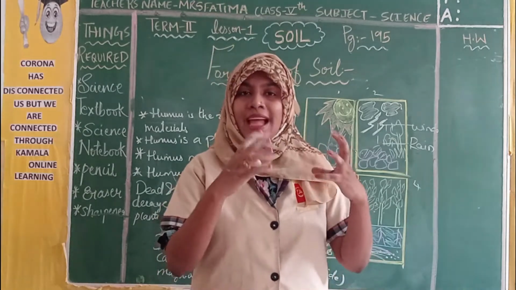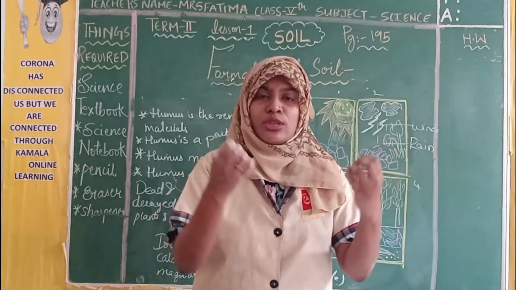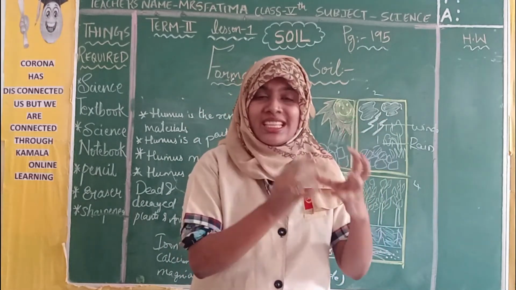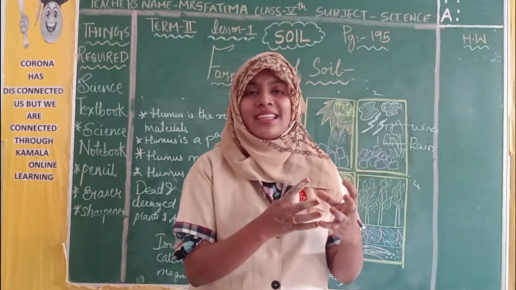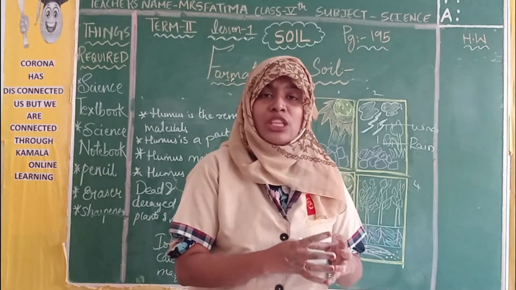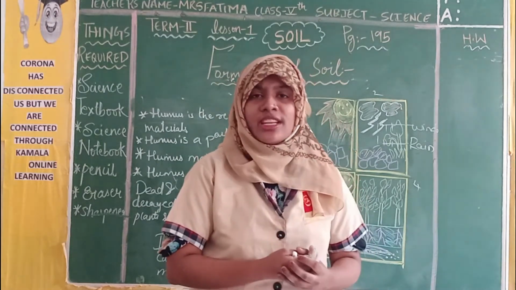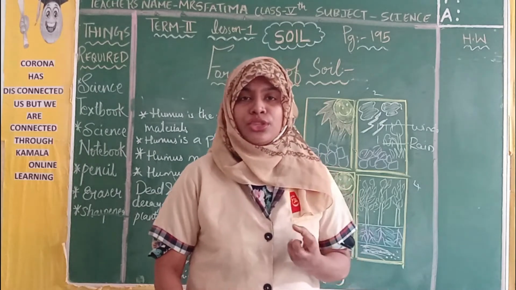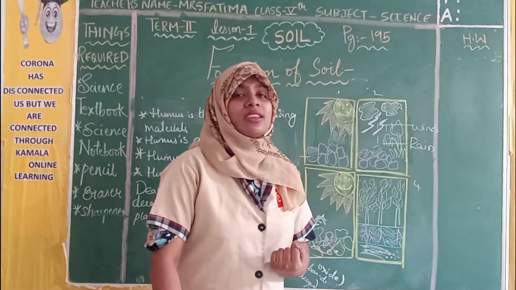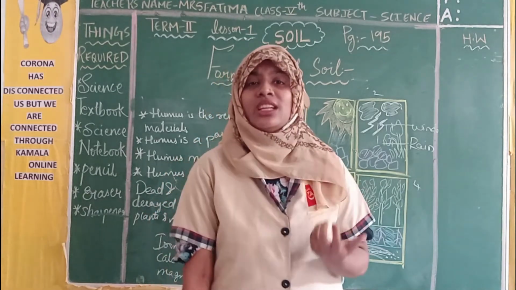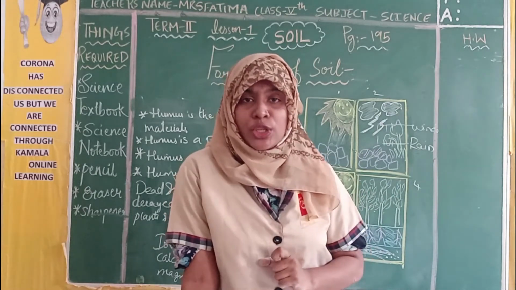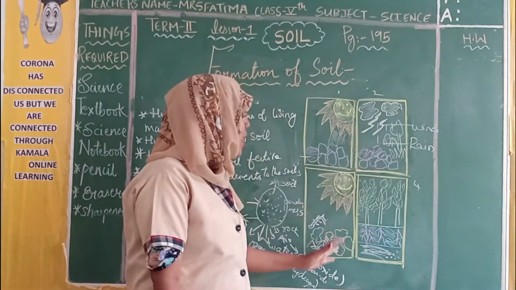Children, when plants and animals die, they are broken into small particles, they are rotten, they are spoiled. This decaying of plants and animals is known as humus. It is very important for the plants to grow. It provides nutrients, children. Humus keeps the soil fertile. Humus is the remains of living materials. What are the living materials? Plants and animals. By this, I hope you have understood what is humus and how the soils are formed.